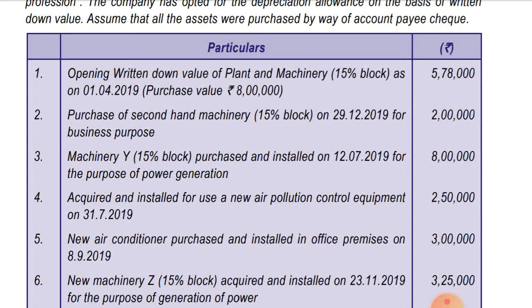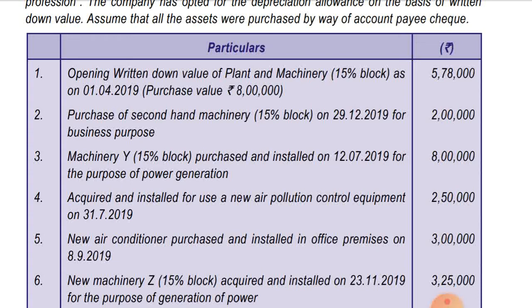In this purchase, full rate depreciation will be allowed. Purchase of second hand plant and machinery 15% on 29/12/2019 for business purpose. So in this case, as it is used for less than 180 days, half rate depreciation will be allowed, and no additional depreciation will be allowed as it is a second hand plant and machinery. On second hand plant and machinery, no additional depreciation is allowed.